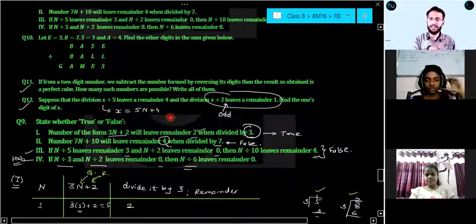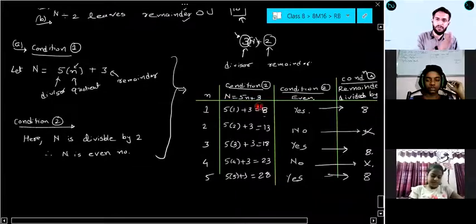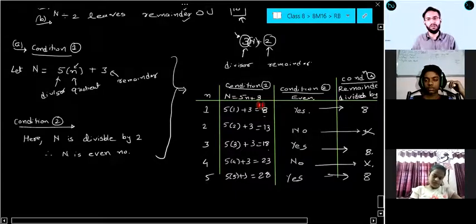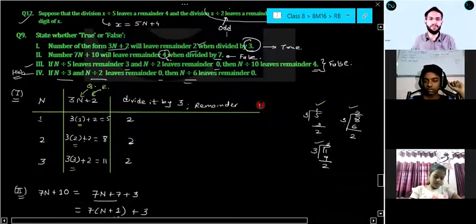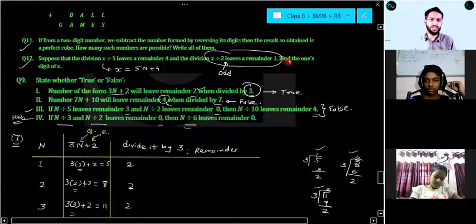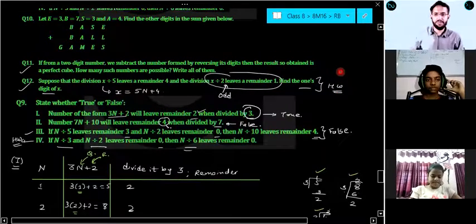So here also you need to apply the table. First you will put all the values of n, then 5n plus 4. From all this 5n plus 4, you will check which numbers are even and which numbers are odd. Are you getting my point? And from these numbers, you just have to target odd numbers. Hope you are getting my point. Okay. And for those numbers, you need to check the last condition, right? Find the one's digit of x. So can I leave it to you for homework? Right? Question number 12.